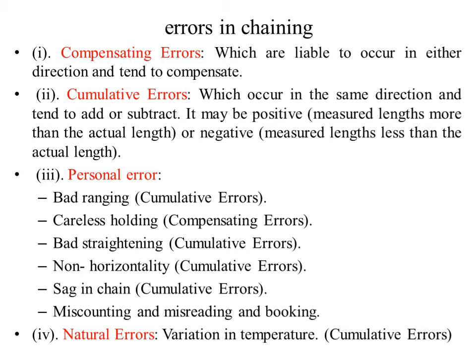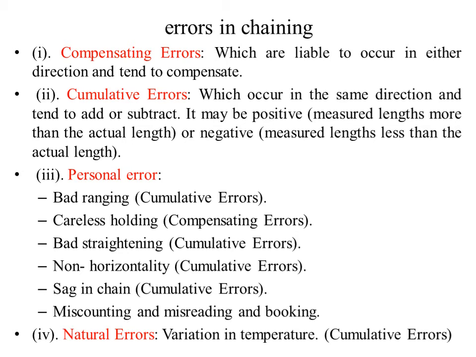First one is compensating error. It is an error which is liable to occur in either direction and tends to compensate. Second type is cumulative error. It occurs in the same direction and tends to add or subtract. It may be positive if the measured length is more than the actual length, or it is negative if the measured length is less than the actual length.